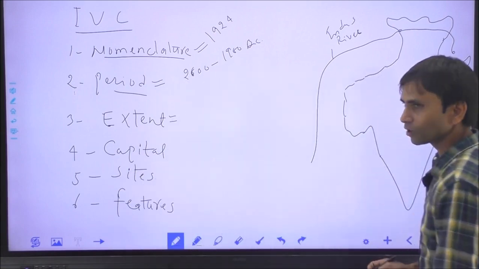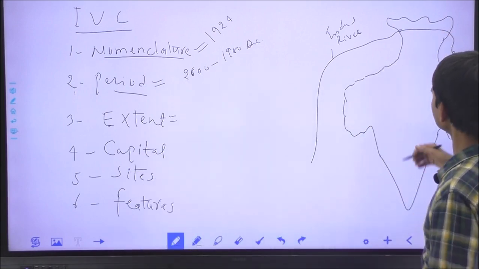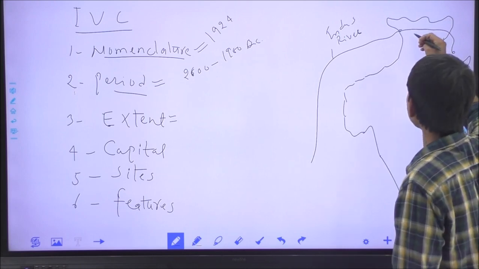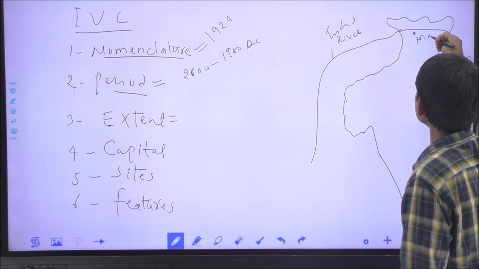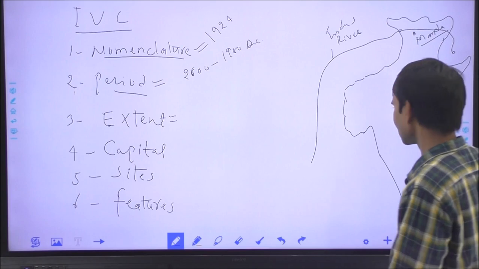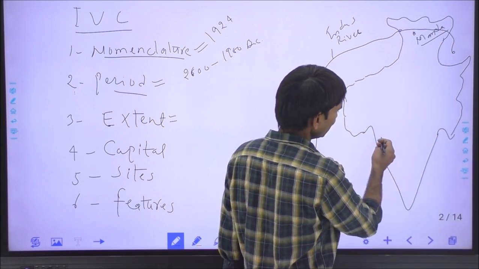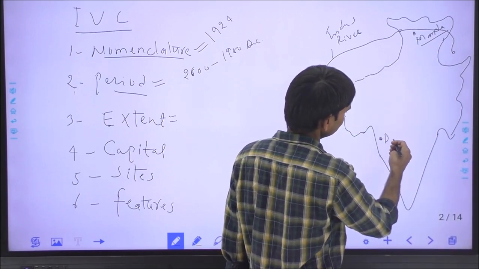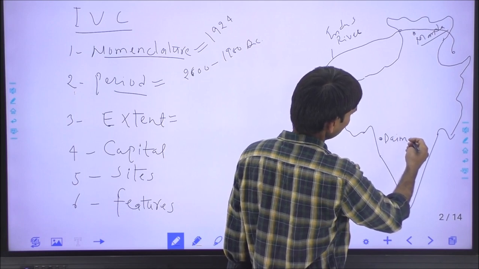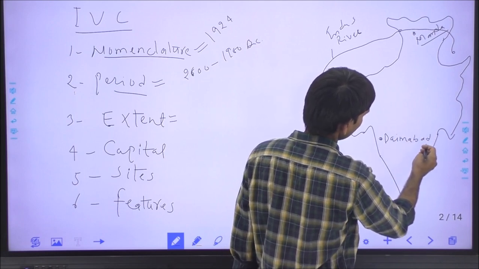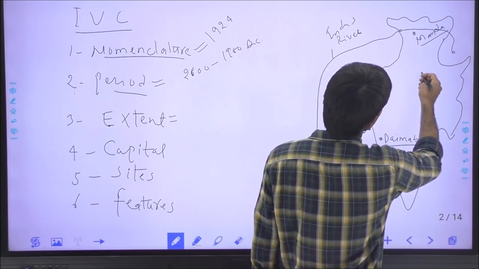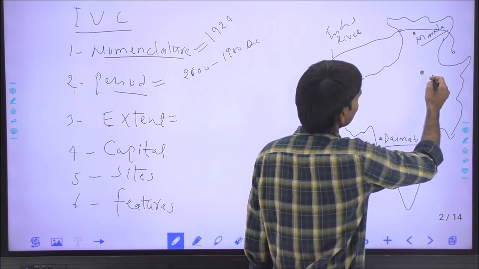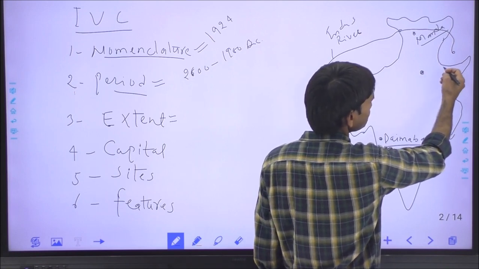The geographical extent of the Indus Valley Civilization. The civilization was extended in north and south, east and west, and Manda was the northernmost expansion. Manda is now in Jammu Kashmir on the bank of the Chenab river, and in the south it was extended up to Daimabad in Maharashtra on the bank of the Pravara river, and in the eastern side it was extended up to Alamgirpur in the Meerut district of Uttar Pradesh.